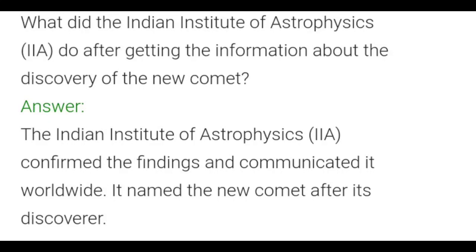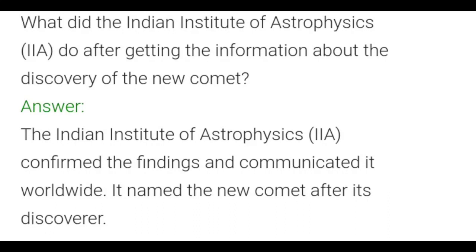The answer here, the Indian Institute of Astrophysics, IIA, confirmed the findings and communicated it worldwide. It named the new comet after its discoverer.